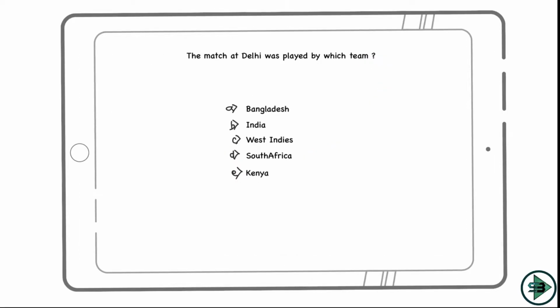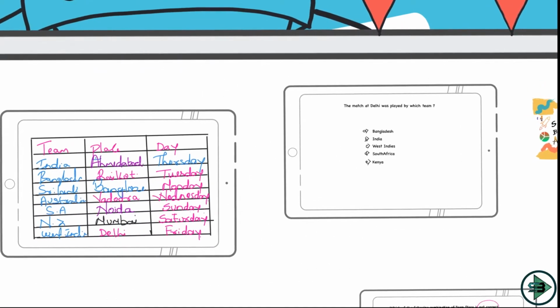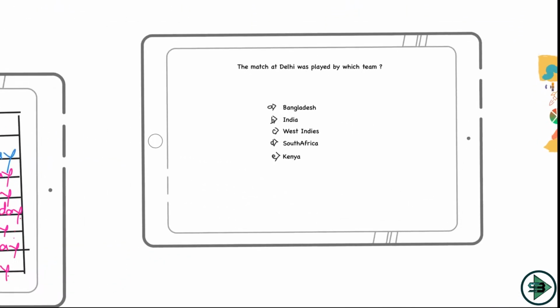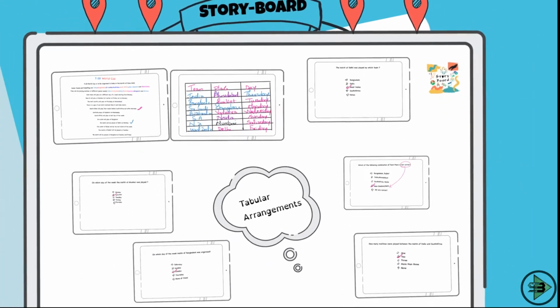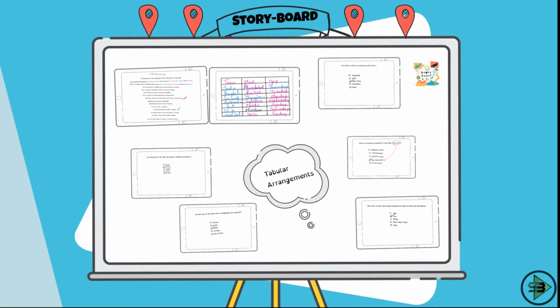And the last question that I get is, the match at Delhi was played by which team? So let's come here. The match at Delhi was played by West Indies. Quite clear here. So let's check if we have an option here as West Indies. Yes, option number C. So the match at Delhi was played by West Indies. This completes our puzzle. This was a relatively easier puzzle. The only thing was it required a little bit of sequencing as well.